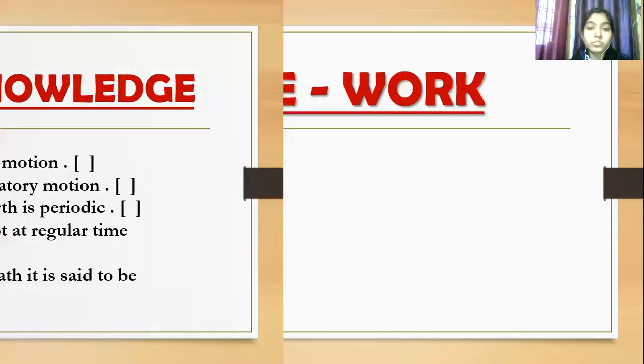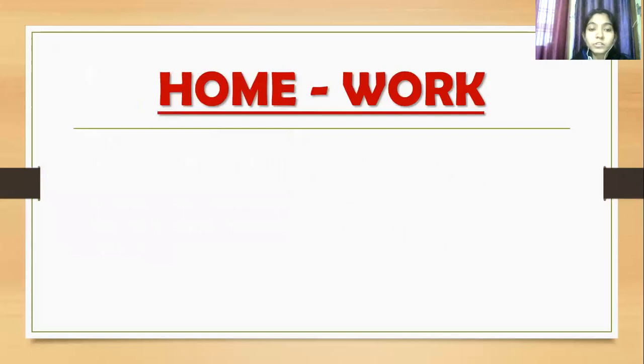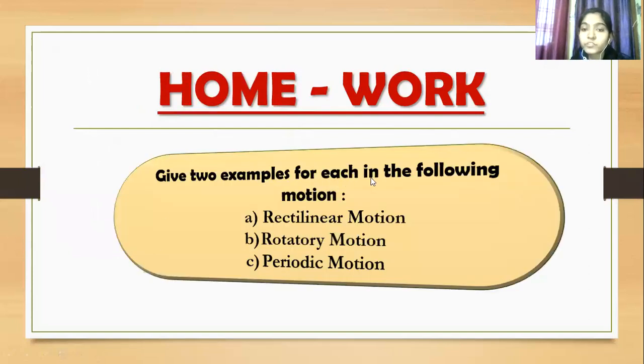Very good. Okay, class, this is your homework. Now, give two examples for each of the following motions. You have to give two examples in each. First is rectilinear motion. Second is rotatory motion. Third is periodic motion. Okay.